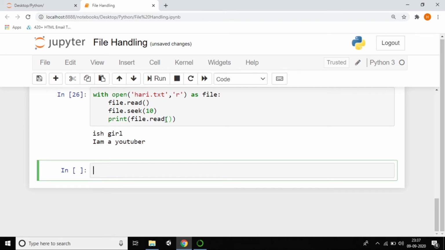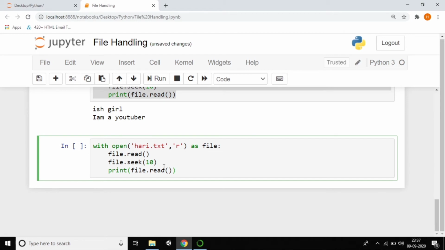I'll copy this one again, I don't want to write all the code. Instead, I'm assigning one variable called final. So final is the read, I'm reading, and now I want to split it by using the split method. Just observe carefully, every word.